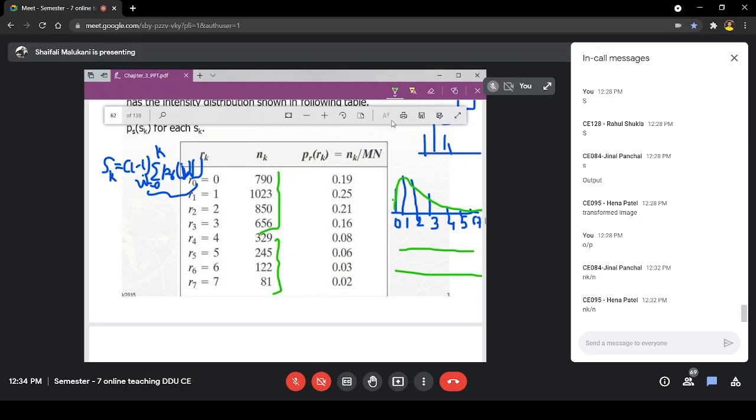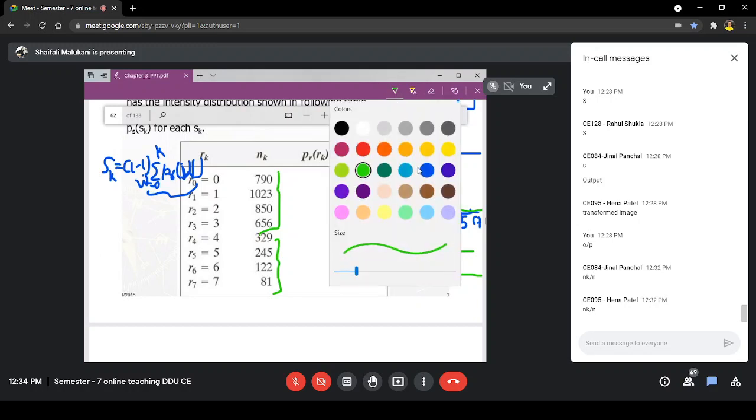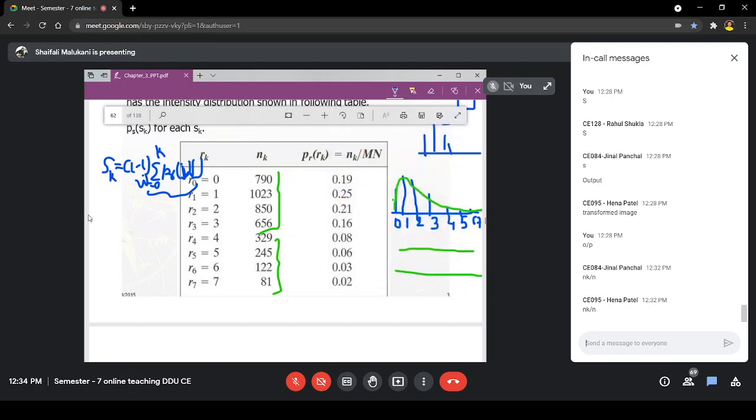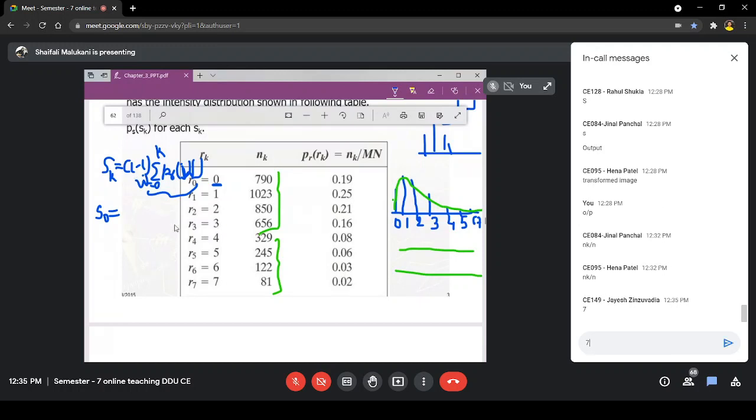So now let us start working on this. Can you tell me what will be S0? That means if in my input image I encounter 0, what should I replace it with? So what will be L minus 1 here? Will it be 255? What is L minus 1? 7. L minus 1 is 7.